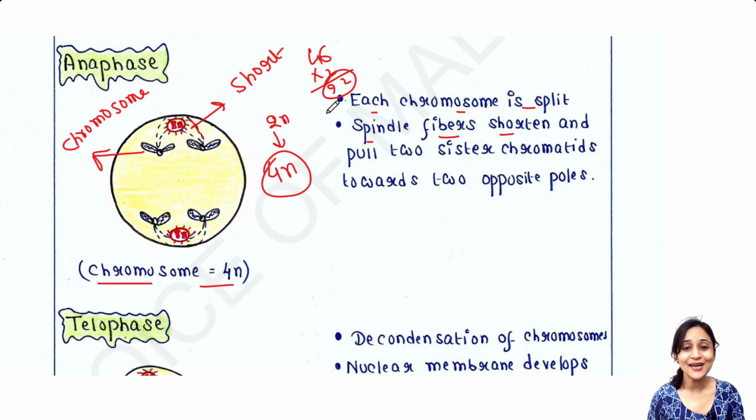When it is 92, the cell is in the 4n condition. This is a very important point. You have to remember that in anaphase stage, the cell is in the 4n condition.